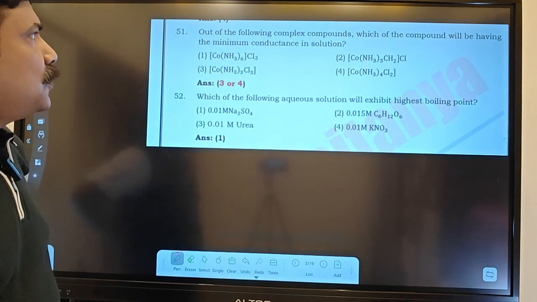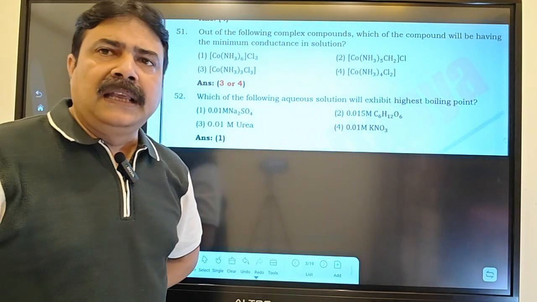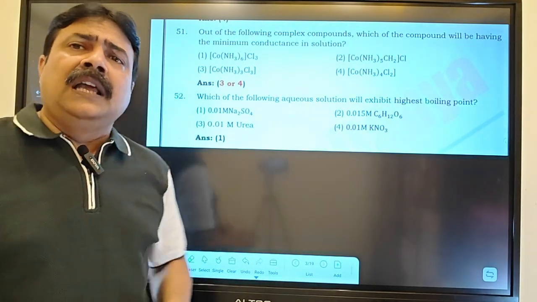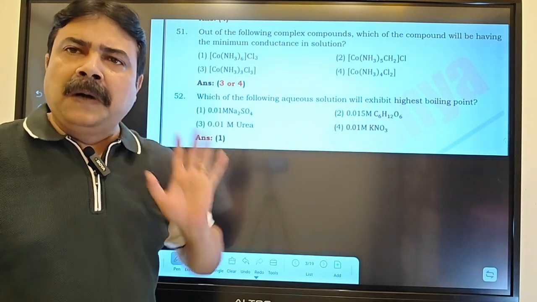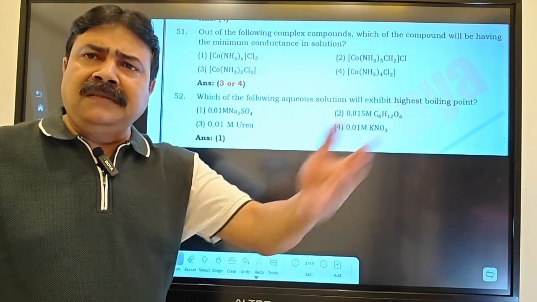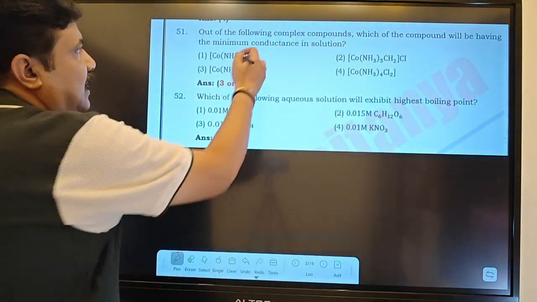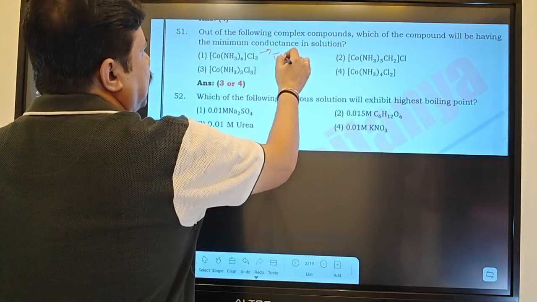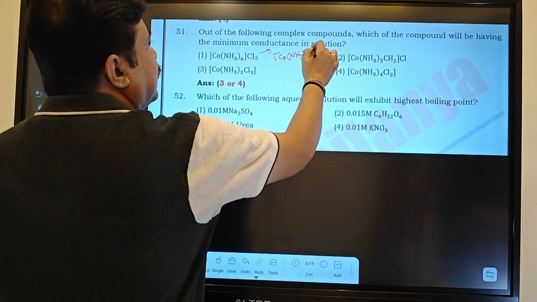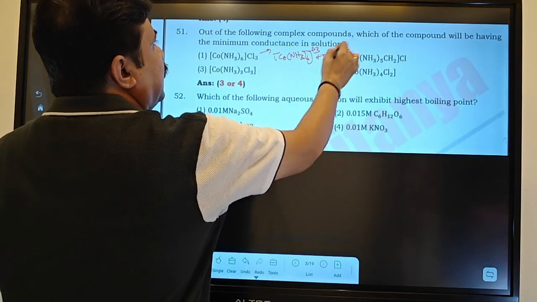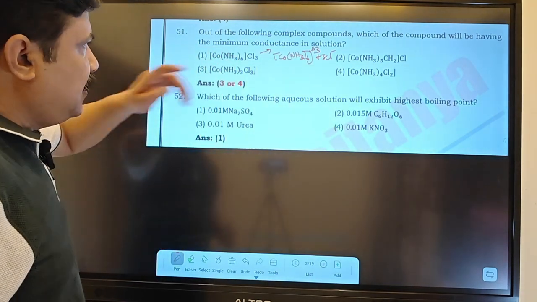Here they are asking, out of the complex compounds, which compound will have a minimum conductance in solution. That means this question is based on the complex which will give the minimum number of ions, that has minimum conductance. More number of ions means more carrying of charge, more conductance. So here, how many total ions will you get? One complex ion you will get, plus 3 Cl minus.